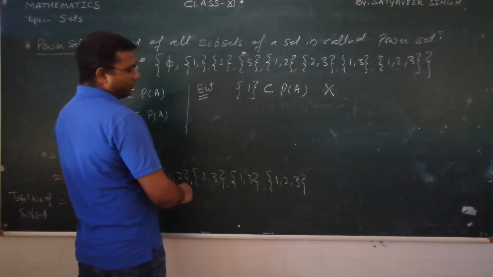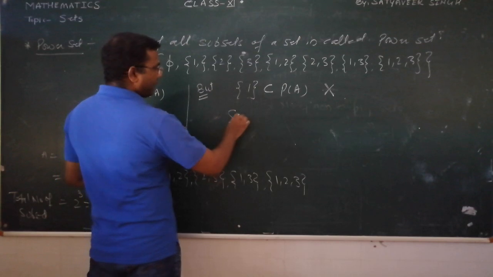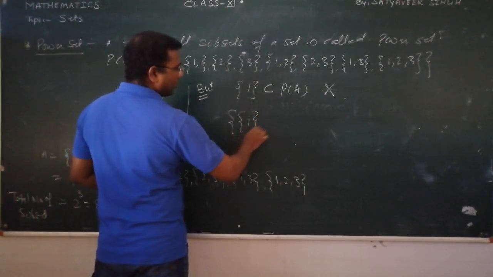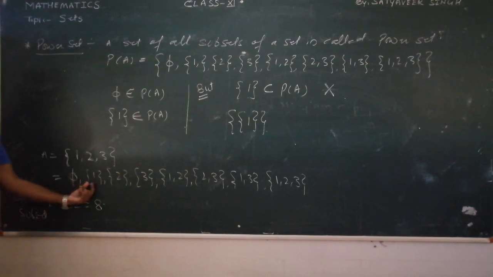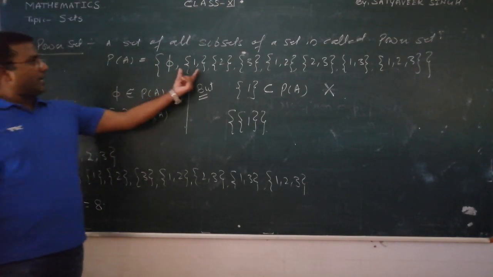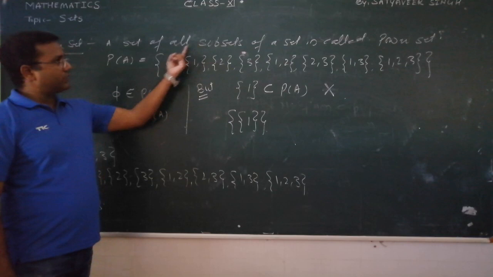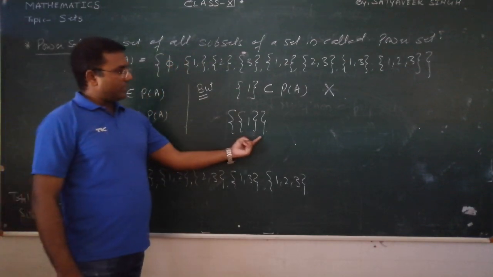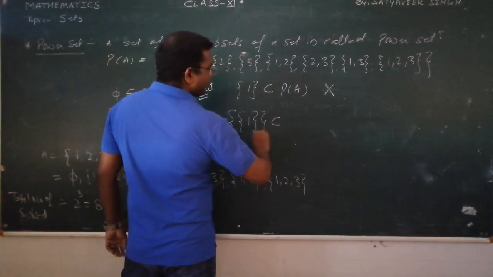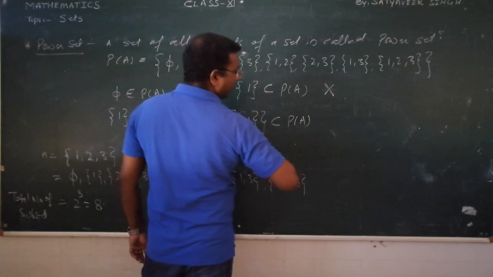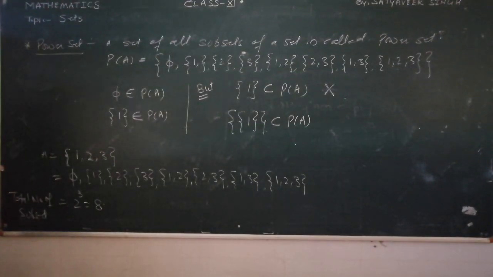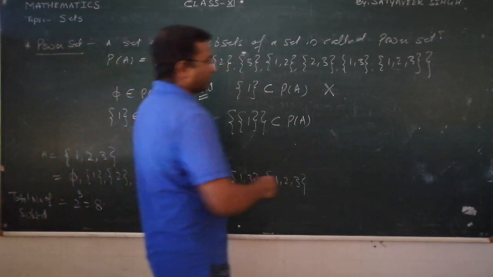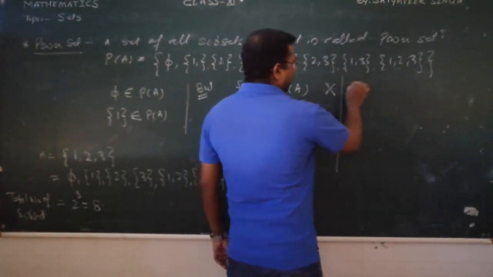Because if we want to write a subset, we have to put one more bracket, because a subset means we write the elements in curly brackets. So this is now an element of the set, and if you further close this element in curly brackets, then you can say this is a subset of P(A). Understood or not?